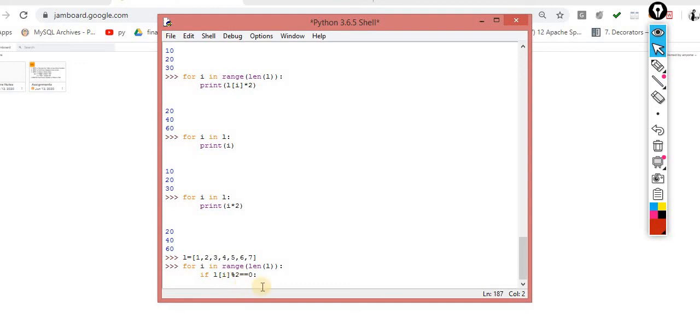Okay, what I have to do? I have to check, if this condition is true, because in the first value it will contain 1. Now this 1 modulo 2 double equals to 0? No. Okay, simply, if this condition is true, then print L of I. Otherwise, no need to do anything.